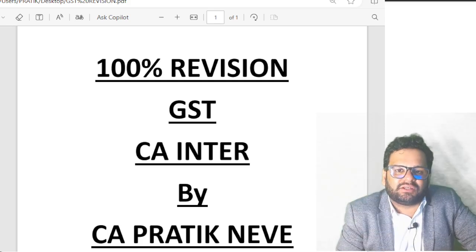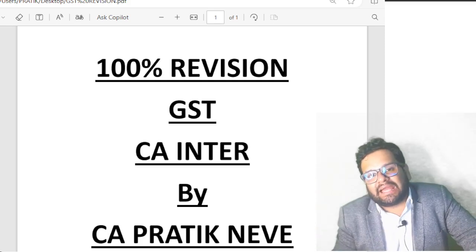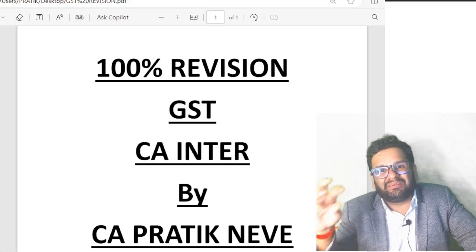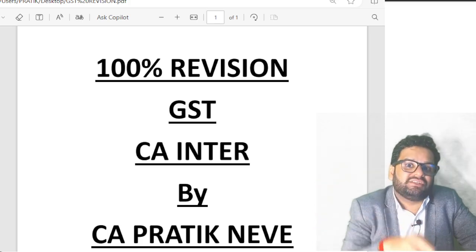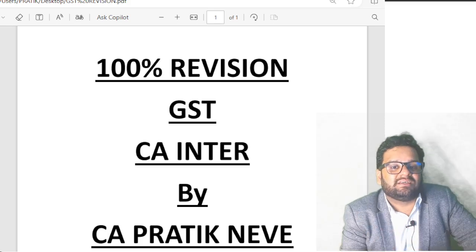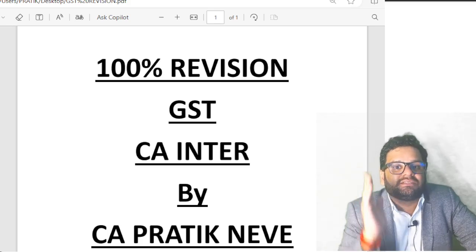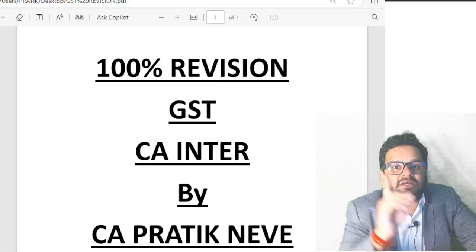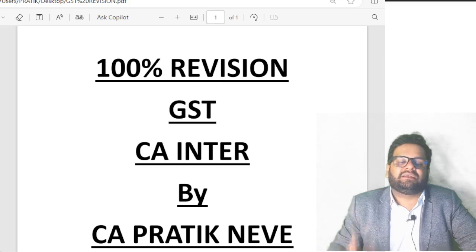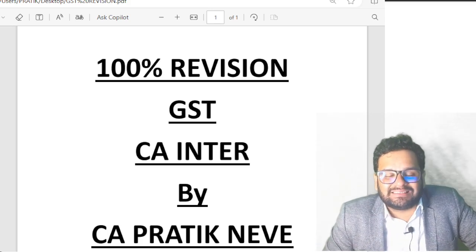No double benefit: under income tax you can claim depreciation, and in GST you can also claim ITC. It's not possible. So no double benefit is allowed. And lastly, section 16 subsection 4, the last date of availing ITC. What is the last date of availing ITC?